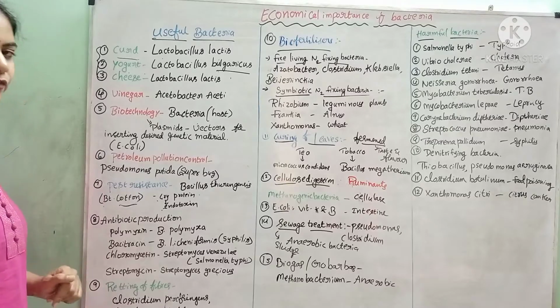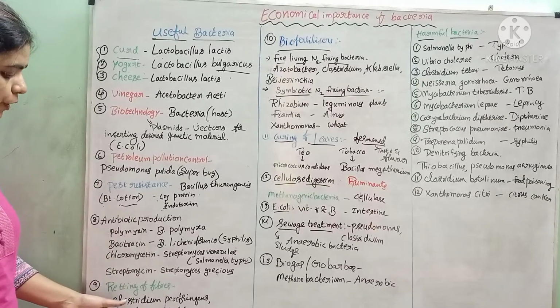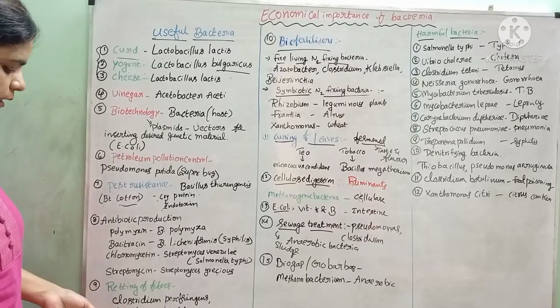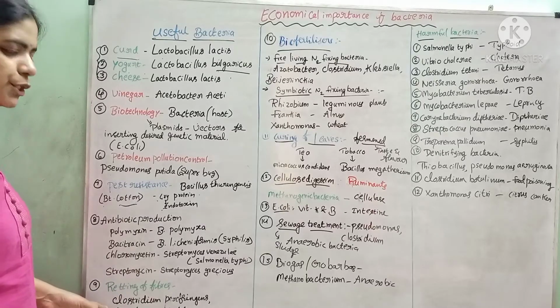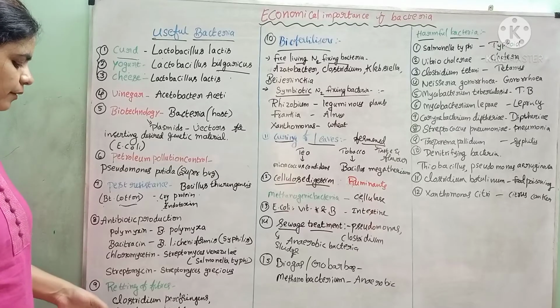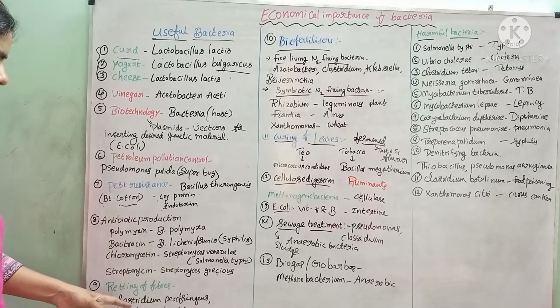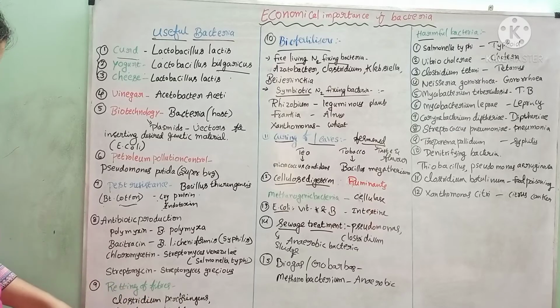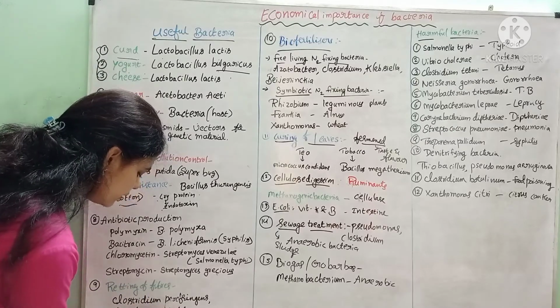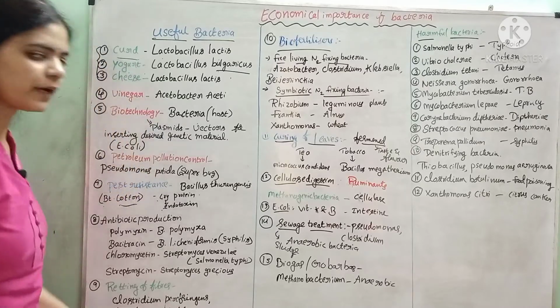Next one is retting of fibers. We know that fibers are made up of cellulose and pectin materials. So in jute industries, the fibers are treated with some bacteria like Clostridium perfringens and Pseudomonas putida. These bacteria were added to the fibers.